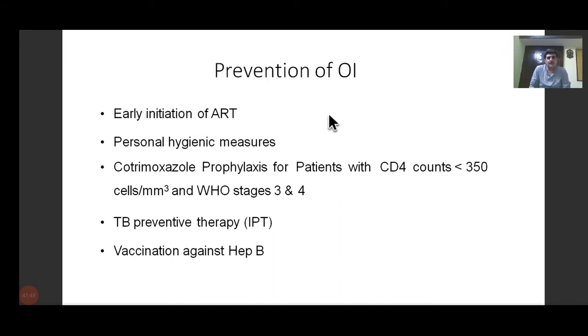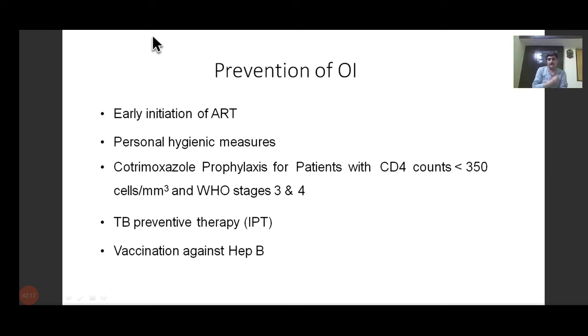Personal hygiene measures, obviously, because we catch most of the infections by air or by sexually transmitted pathways. Cotrimoxazole prophylaxis for patients with CD4 cell count less than 350. Whenever a patient has a CD4 cell count of less than 350, they should be offered cotrimoxazole prophylaxis for prevention of Pneumocystis jirovecii pneumonia.